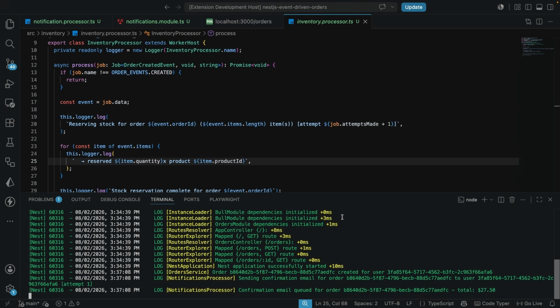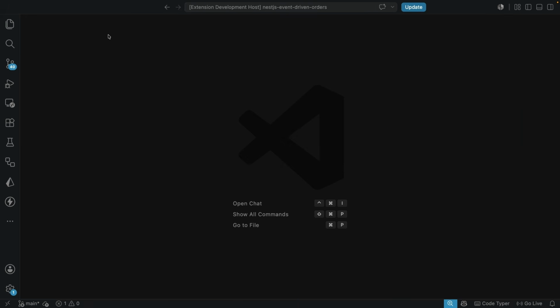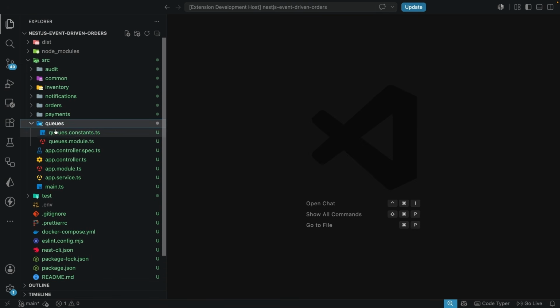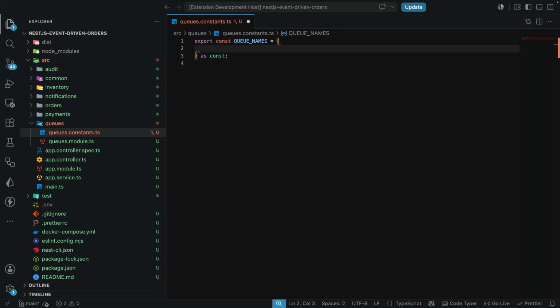So how do we fix this bug? Now, as I said, it's going to be some little architectural change or maybe a major architectural change. And we're going to start from the queue constant. So let's have the different queues that we need here. And in the constants, currently we just have the order events. Now we're going to change this. Rather than have the entire order events, we're going to have the specific queue name registered in here.